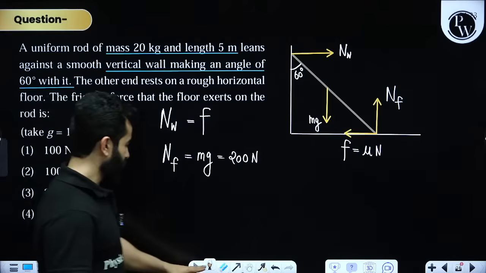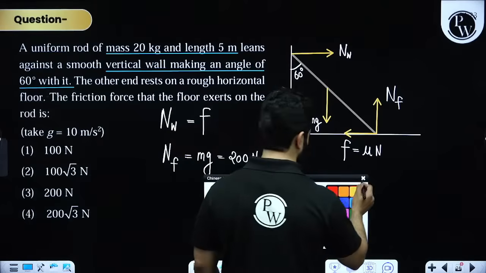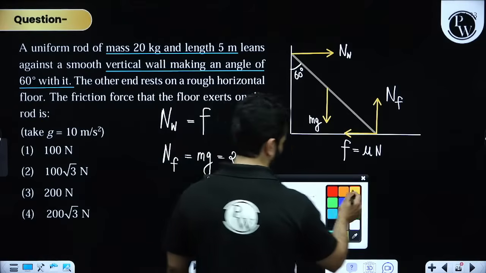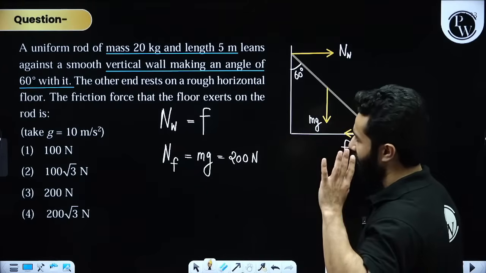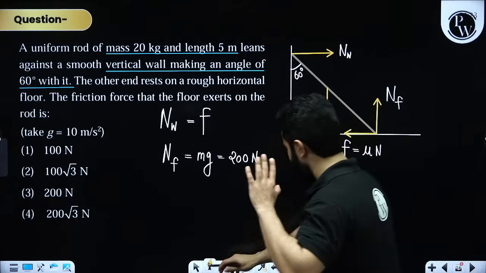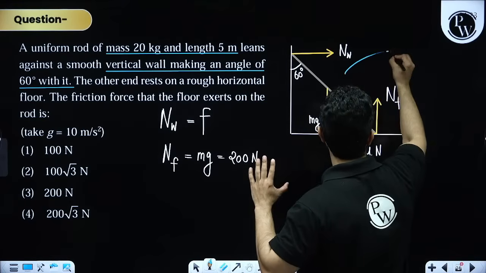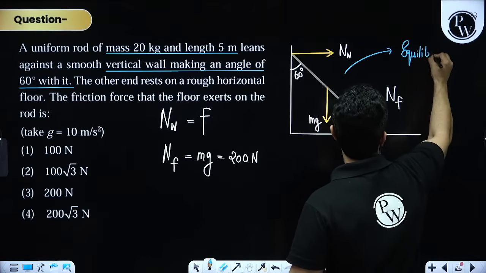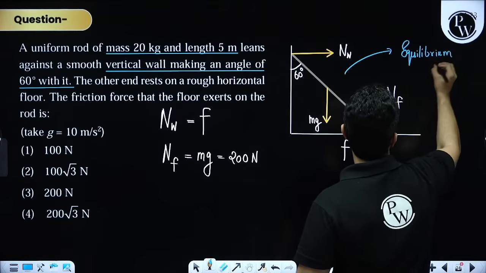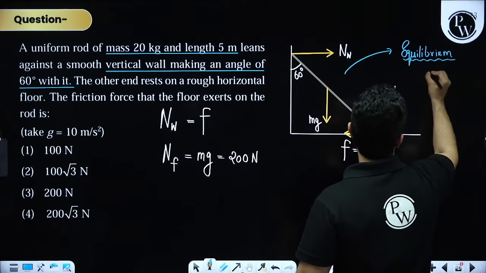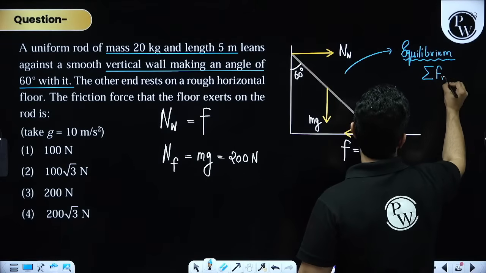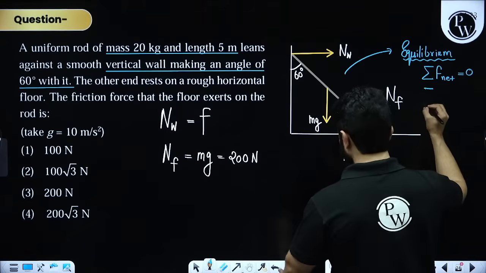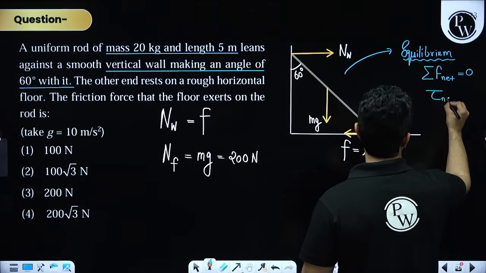Now let's use the concept of equilibrium, because without any information required, please understand that this system is in equilibrium. Equilibrium basically means that the summation of net forces will be 0 along all axes and net torque about all points will be 0.